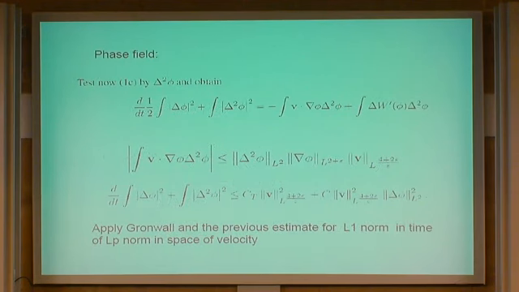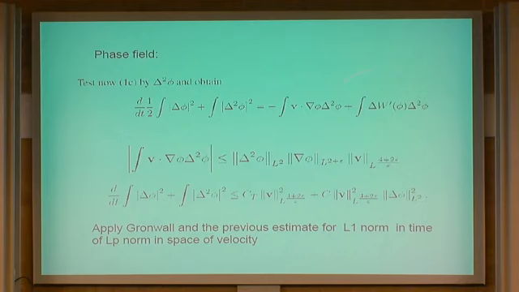Again, this means that the velocity is almost bounded, just below the limit of being bounded. Now we go to the phase field equation. We multiply by Laplacian square of phi and integrate by parts. This is for one, okay? You can do it rigorously, taking into account all the boundary conditions and everything. So you test by Laplacian square of phi, integrate by parts, and get this right hand side.